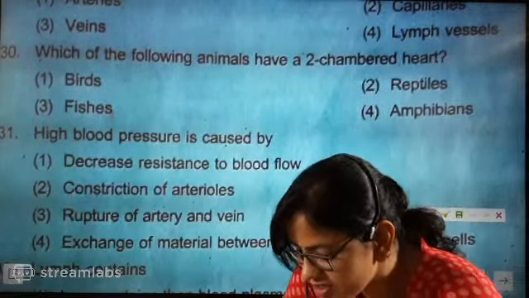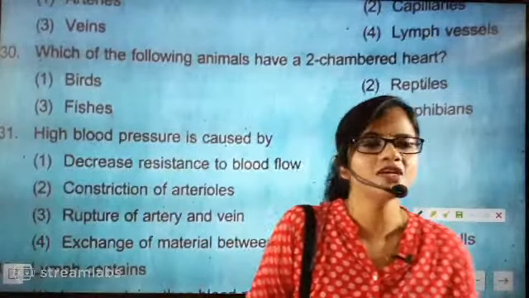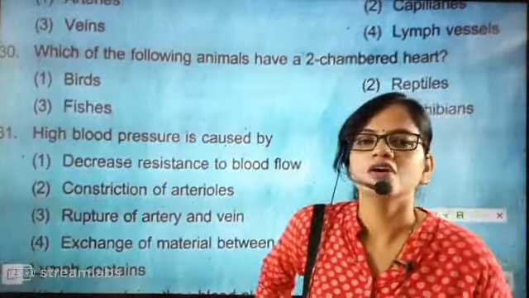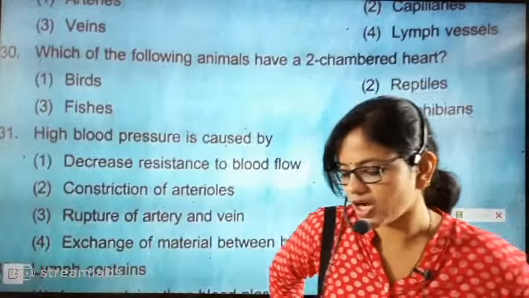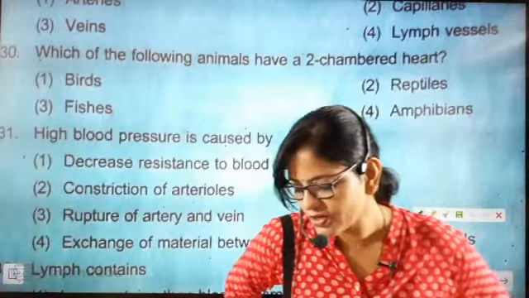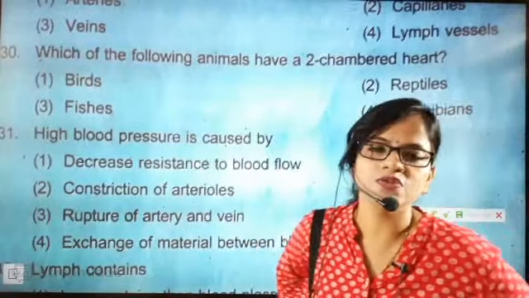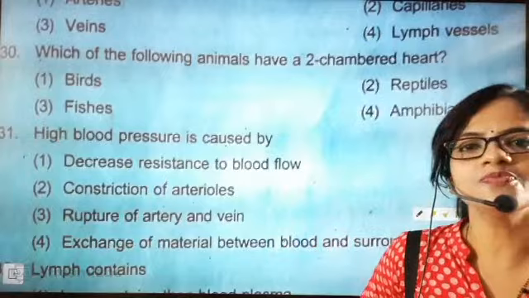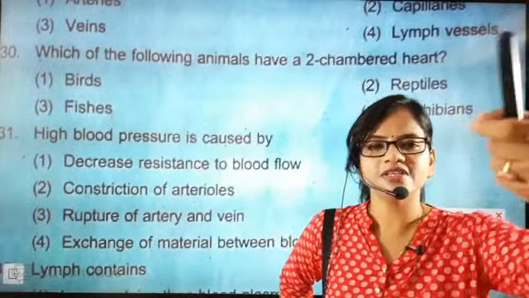Okay, no problem, beta, but just try this question, because you know that arterioles are part of arteries. So these arteries will get converted into arterioles. Yes, absolutely, the constriction of arterioles will be there. Constriction of arterioles means what, beta? The arteries will be constricted.